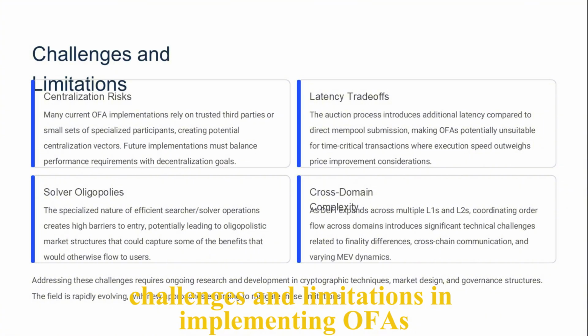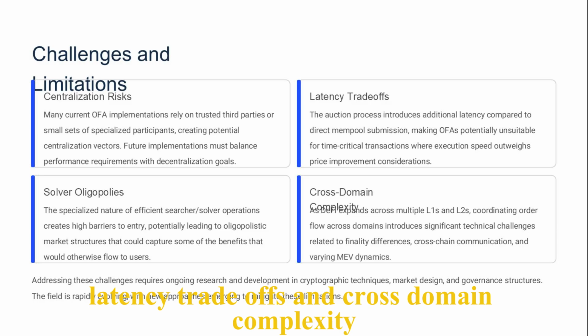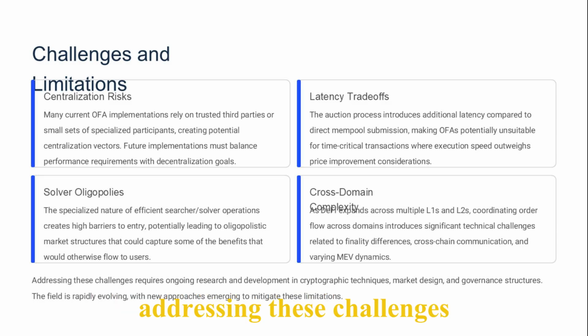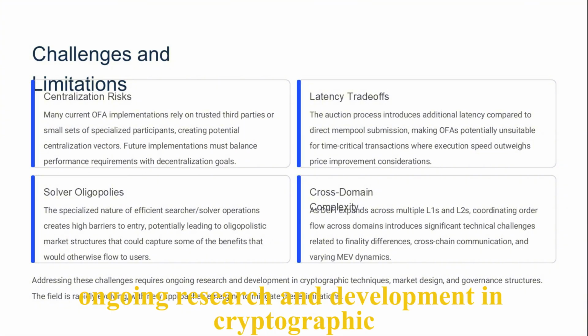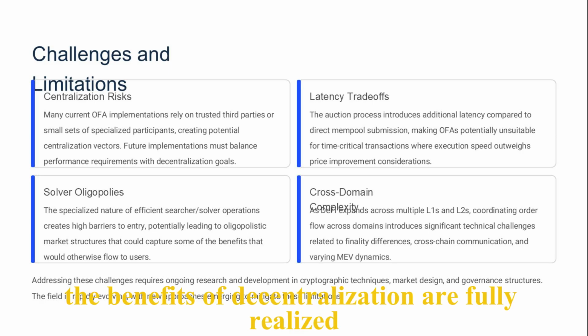Challenges and limitations in implementing OFAs include centralization risks, solver oligopolies, latency trade-offs, and cross-domain complexity. Addressing these challenges requires ongoing research and development in cryptographic techniques, market design, and governance structures to ensure the benefits of decentralization are fully realized.